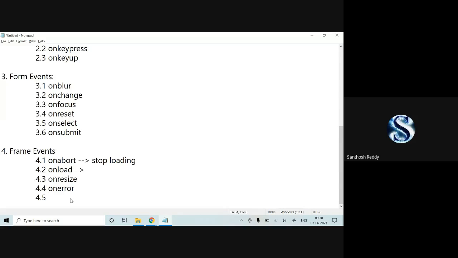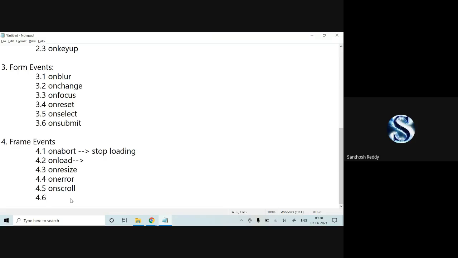In 4.5 we have onscroll. In the document we are viewing, we can make use of scroll. 4.6 onunload. What do you mean by this event? When you want to unload the document which is already loaded, at that time the unload event can be used. It is just a statement for this.